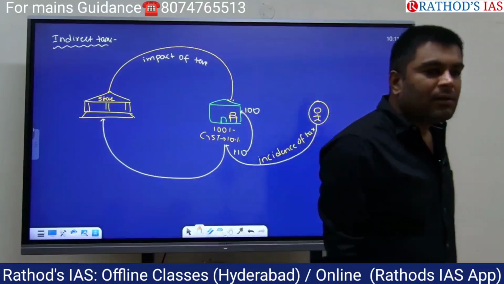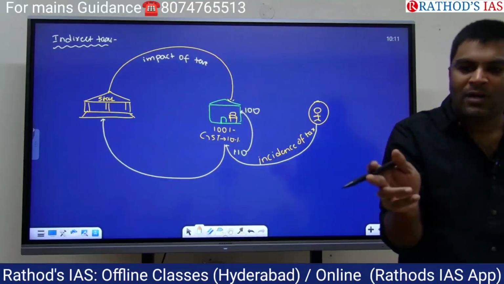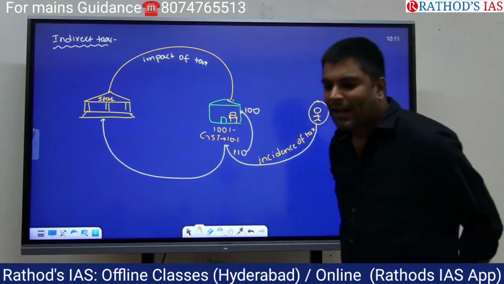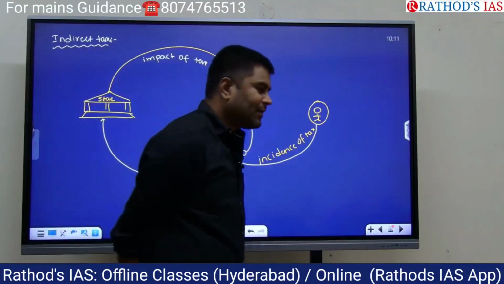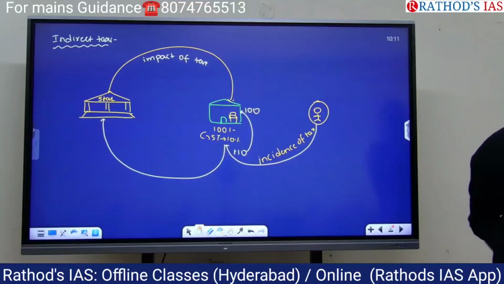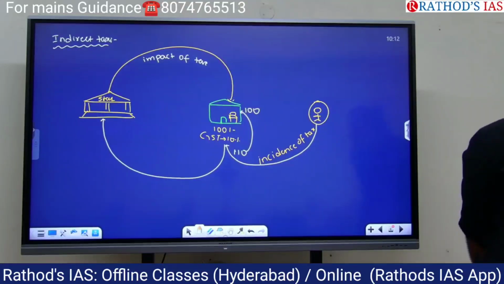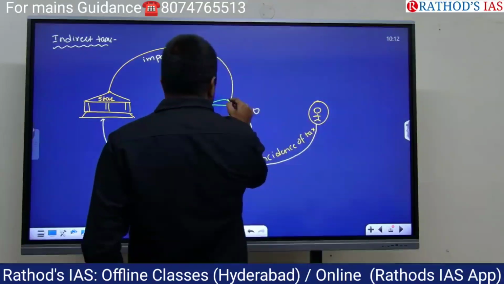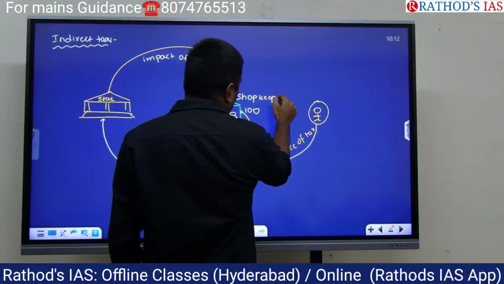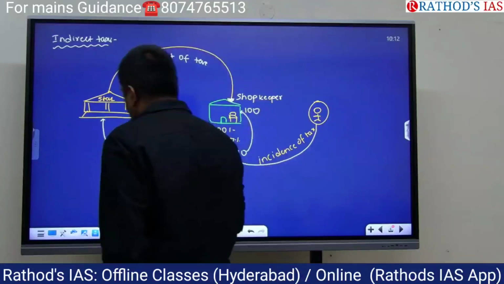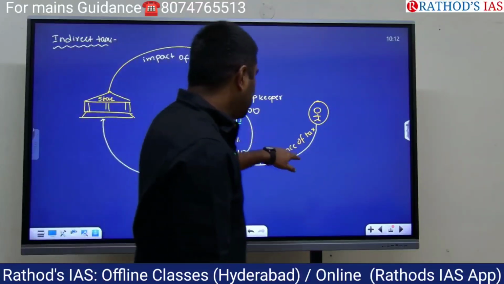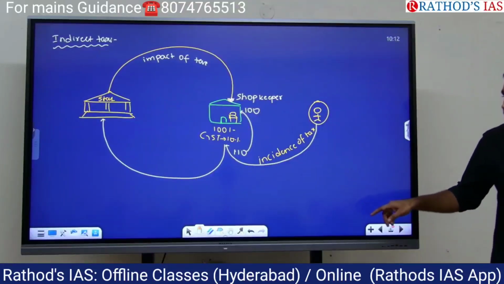If impact and incidence is on multiple points, we call it indirect tax. If impact and incidence is on multiple points, then it's called indirect tax.